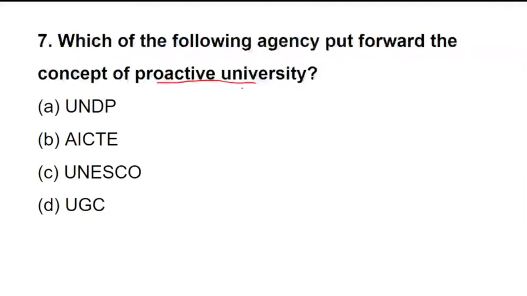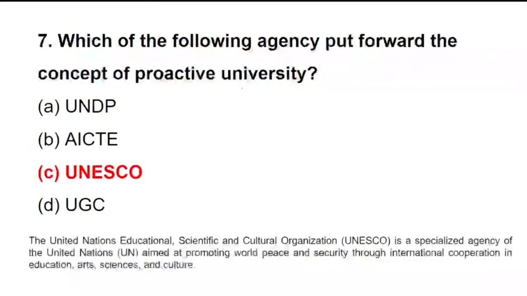Okay, all mixed answers are there. When we talk about proactive university, it's UNESCO. Many of them said UNDP, AICTE, UGC.